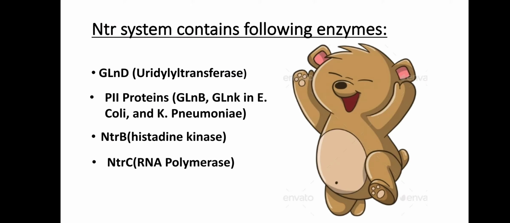NTR system contains following enzymes: GLND, which is a uridylyl transferase. It has the ability to add or remove the uridylyl group. P2 proteins, GLNB, GLNK in E. coli and K. pneumoniae, NTRB, histidine kinase, NTRC, RNA polymerase.